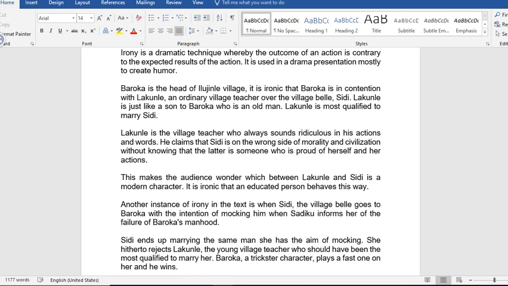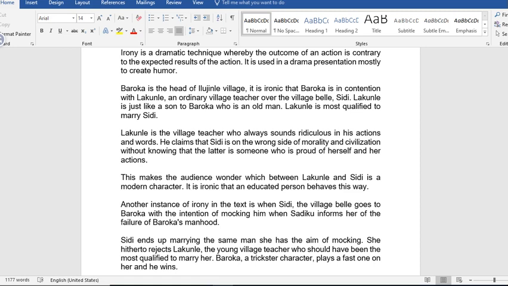Baroka is the head of Ilujinle village. It is ironic that Baroka is in contention with Lakunle, an ordinary village teacher, over the village belle, Sidi. Lakunle is just like a son to Baroka, who is an old man. Lakunle is more qualified to marry Sidi. That's an example of irony, when the head of a village is in contention with an ordinary school teacher because of a lady.